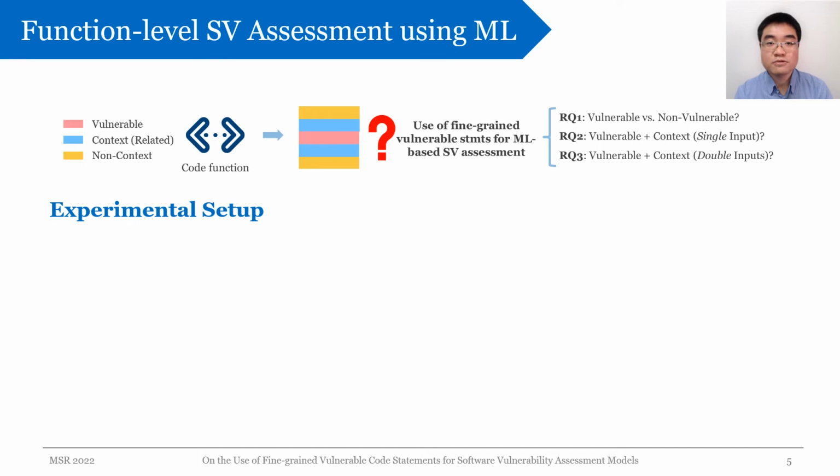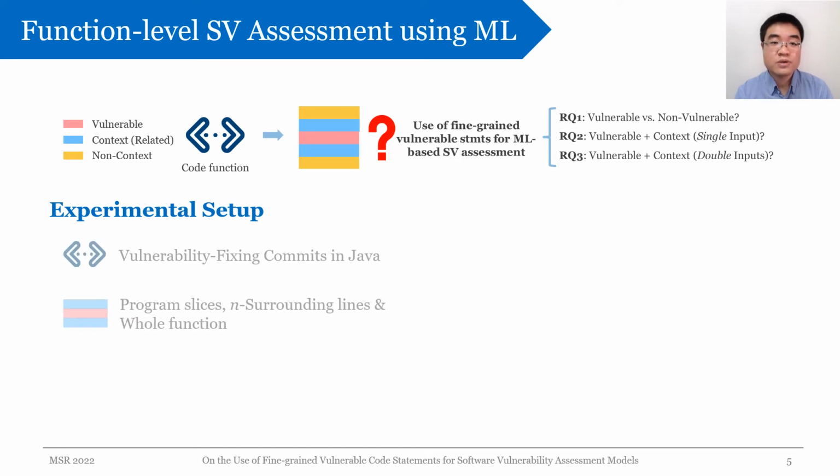Here's our experimental setup to answer these 3 research questions. First, we obtained vulnerable code statements from the modified lines in Java vulnerability fixing commits. We also considered 3 variants for extracting the code context. First, using program slicing. Second, using n lines surrounding vulnerable statements. And third, using all the other lines in a function.